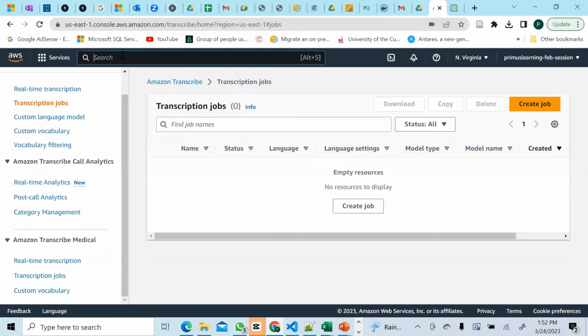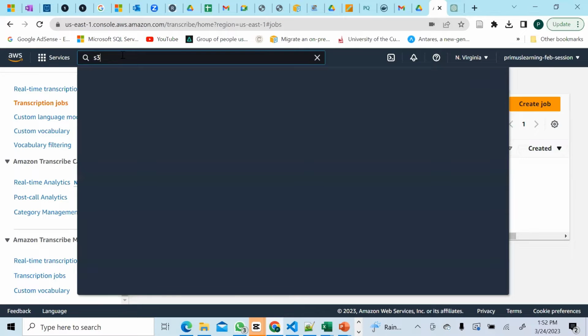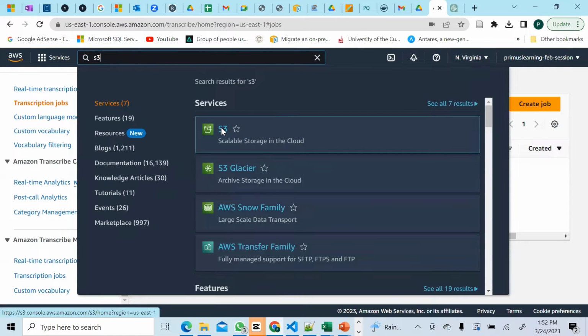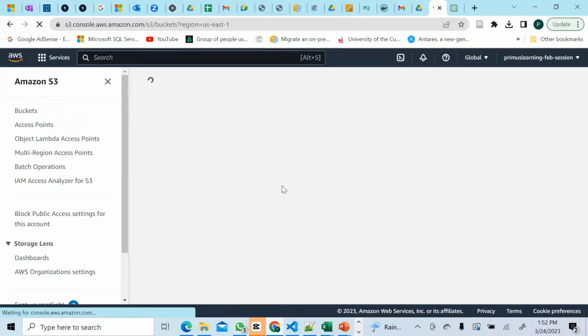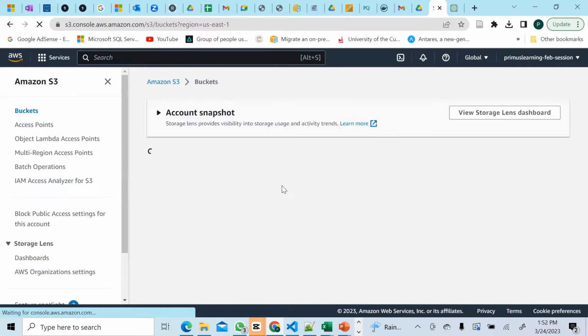So let's go to S3 and upload that video to S3. There are different ways to upload files to S3, so we'll just use that file and upload it. Let's do that right away. You search for S3 and navigate to it. All right, so we're in S3.